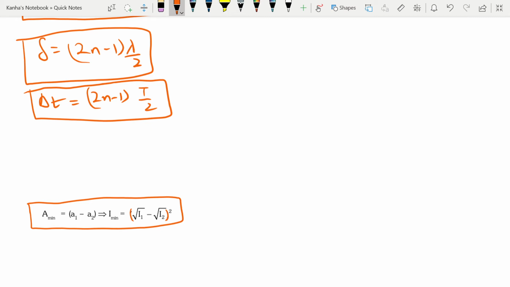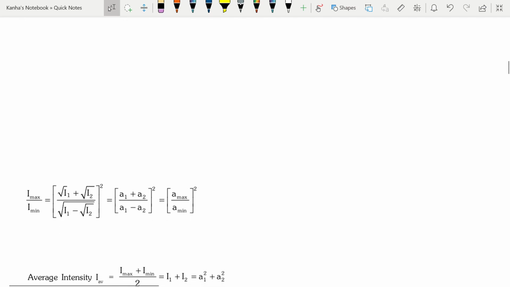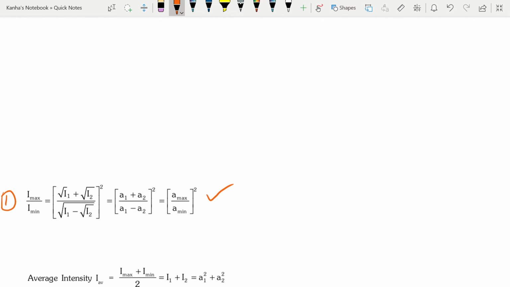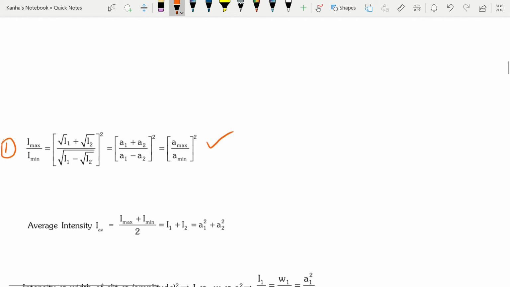These are quite essential, and I'll talk to you about some key points here. First of all, what is the ratio between Imax and Imin? It is equal to (root I1 plus root I2) square by (root I1 minus root I2) square, which is nothing but (a1 plus a2) divided by (a1 minus a2) whole square, or a max by a min whole square. So sometimes you will be given one of these and you will be able to find the rest of them. You should also look at the definition of average intensity. It is defined as the maximum intensity plus the minimum intensity divided by 2, or I1 plus I2, which is equal to a1 square plus a2 square.